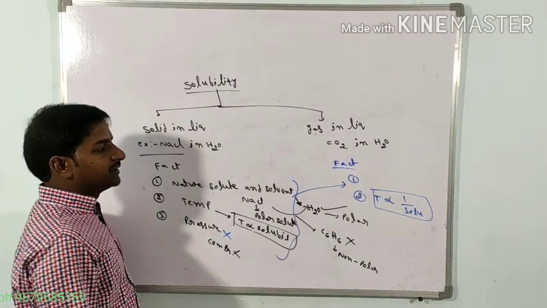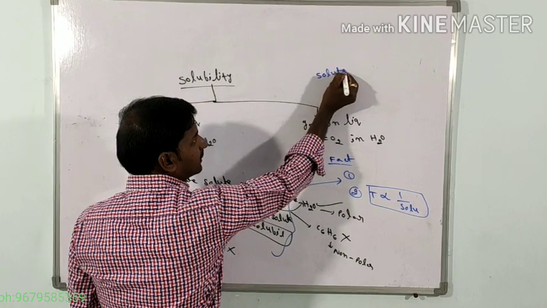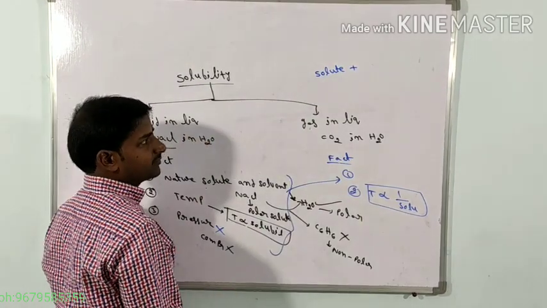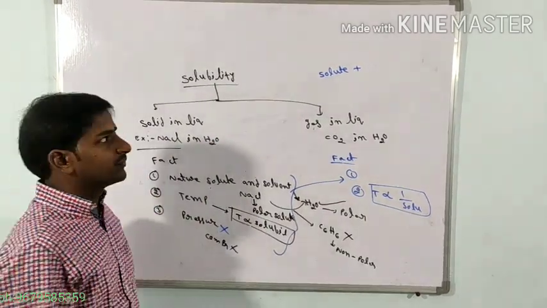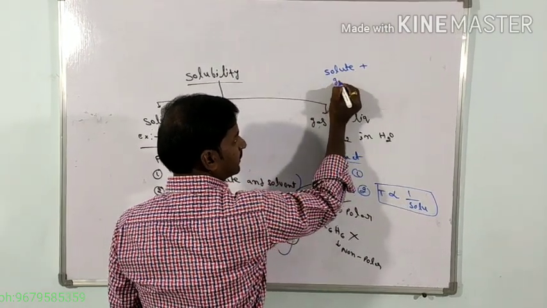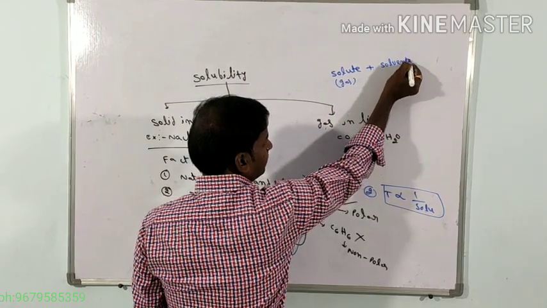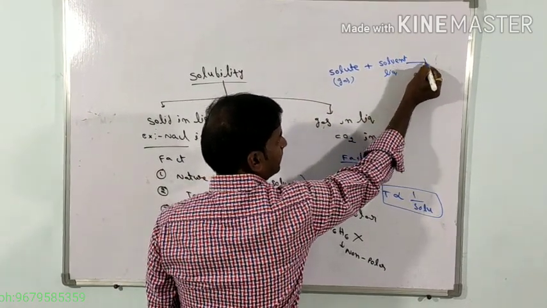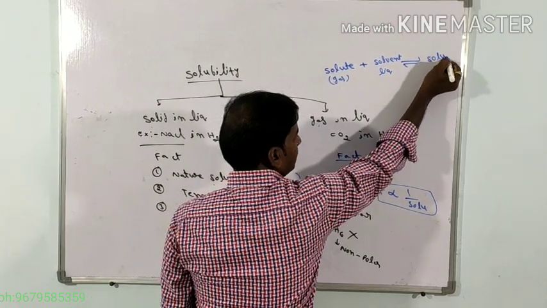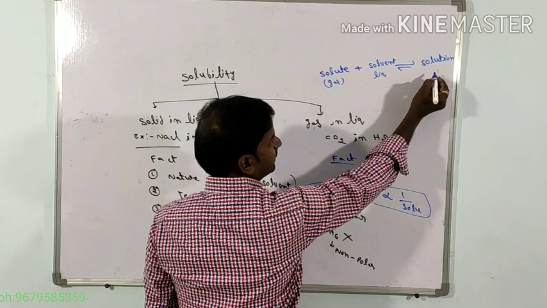Next, if you see the solubility effect on the gas in liquid system, that is the temperature factor. The gas is a solute, and the solvent is the liquid, so it can form a solution, that is a gas in liquid.